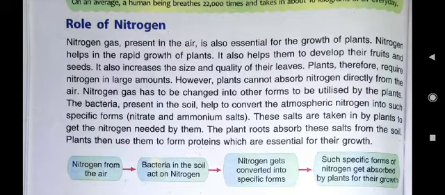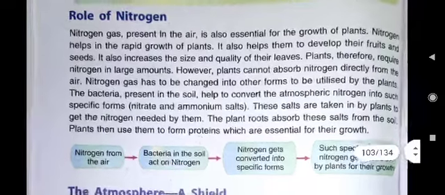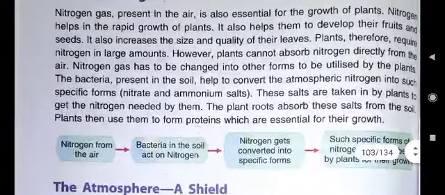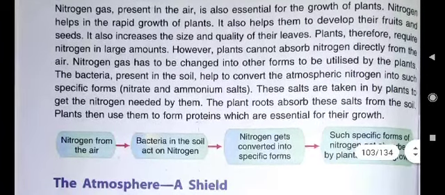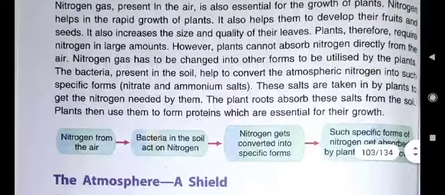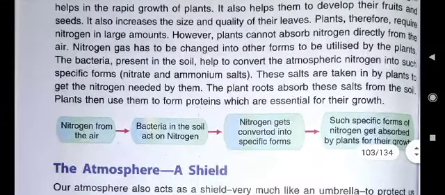Here, many points are written. You can frame the points. Many important things are written, that how nitrogen gas is useful for the plants. And you see here, nitrogen helps in the rapid growth of plants. It also helps them to develop their fruits and seeds. It also increases the size and quality of their leaves.